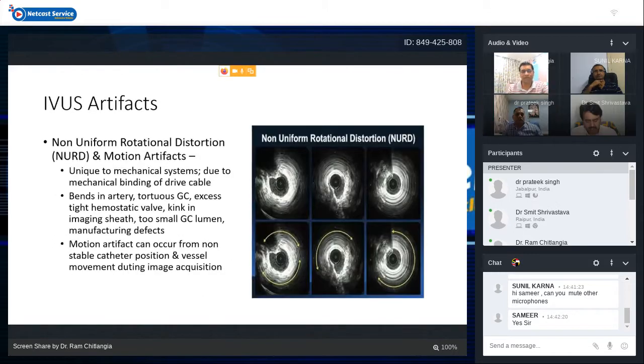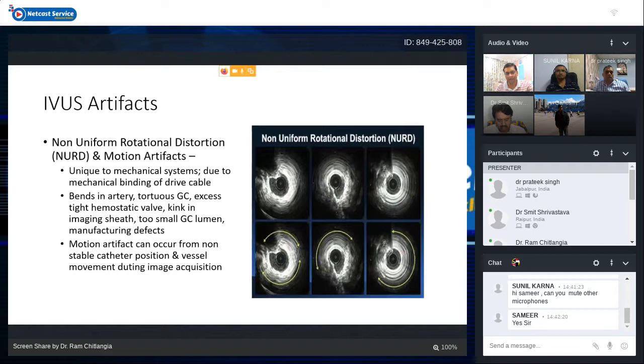Coming to some of the artifacts of IVUS, one of the most important artifacts is non-uniform rotational distortion, and it is a very unique artifact only linked to the mechanical system. That is, it is not found in solid state design systems, and it is due to mechanical binding of the drive cable. So there is cyclic distortion of the images in IVUS imaging. It is usually due to bends in the artery. It may be due to a tortuous or kinked guide catheter.